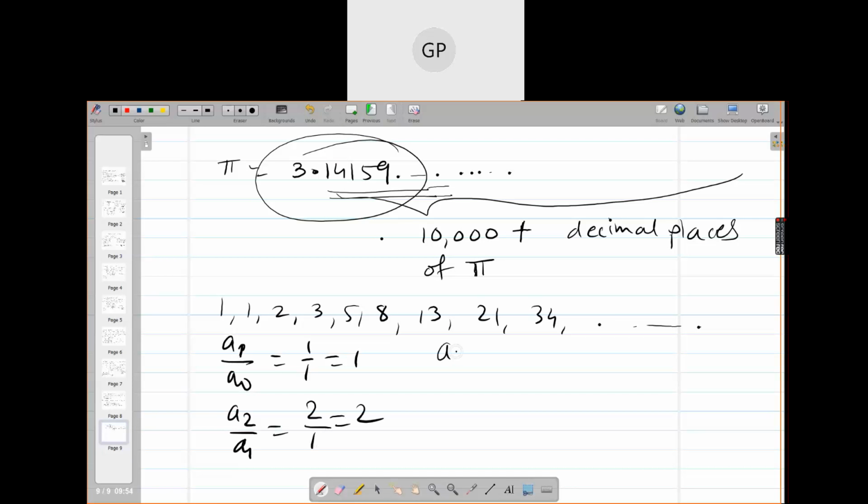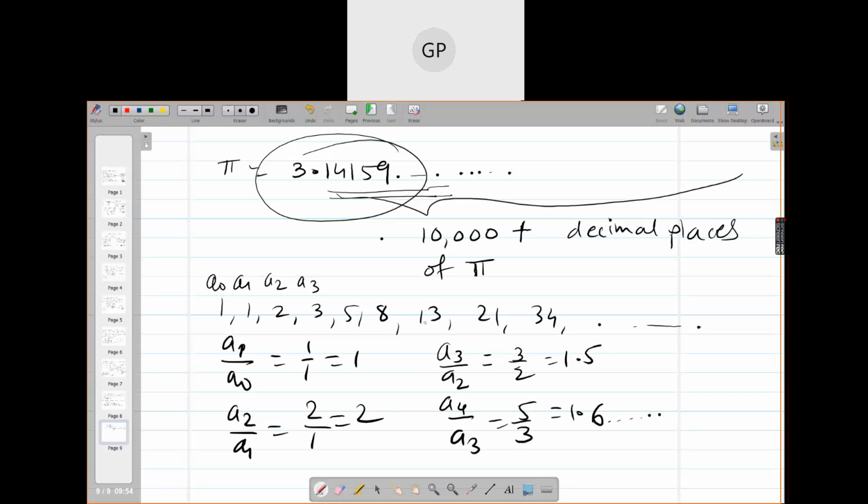A3 upon A2, where this is A0, A1, A2, A3, will be 3 by 2, equal to 1.5. A4 upon A3 will be 5 upon 3, so it will start coming 1.66 onwards. And when you go on and on, when you consider A1000 upon A999, it will give you more and more digits of the golden ratio.